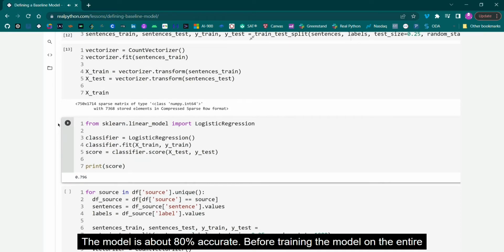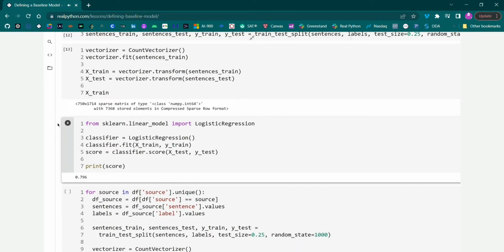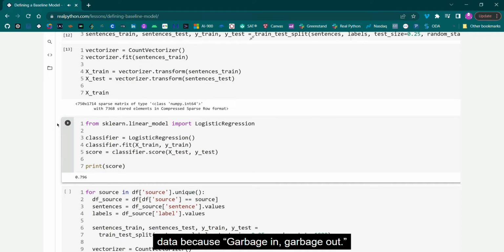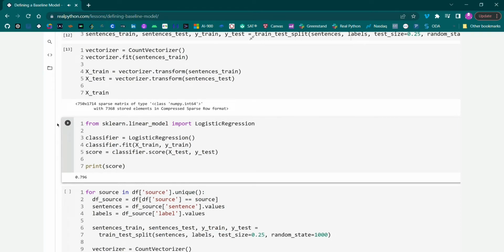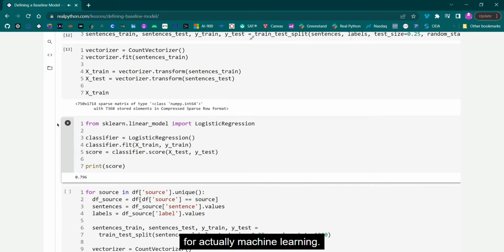Before training the model on the entire dataset, I want to call attention to the amount of code written to prepare the data versus the amount of code written to train the model. Even if you leave out the vectorization experiment, which is only about half a dozen lines, you wrote a lot more code to prepare the data. And this validates a common feature of machine learning. Up to 80% of your time is spent preparing your data, because garbage in, garbage out. You may find that you're not spending as much time as you expected writing code for actual machine learning.